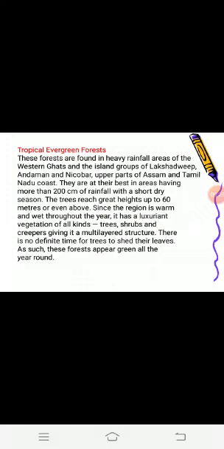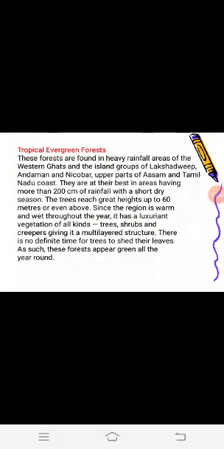Tropical evergreen forests are found in regions of heavy rainfall, more than 200 cm annually. These are found in the Western Ghats, Assam, Tamil Nadu and the Andaman and Nicobar Islands. The trees are 60 meters or above in height. Vegetation is found in multiple layers: trees, shrubs and creepers.